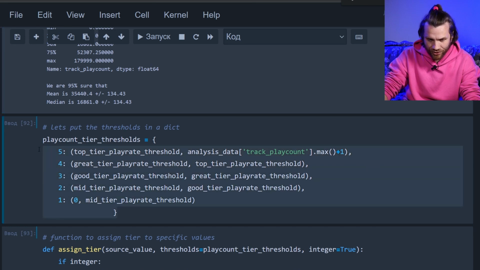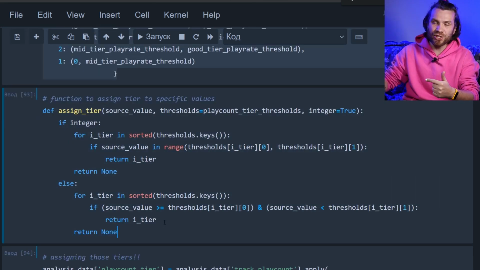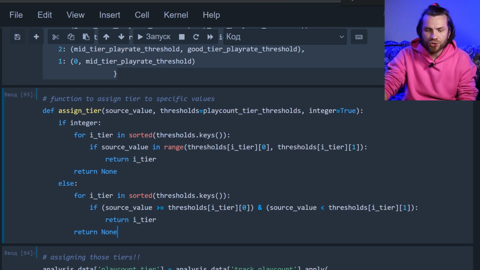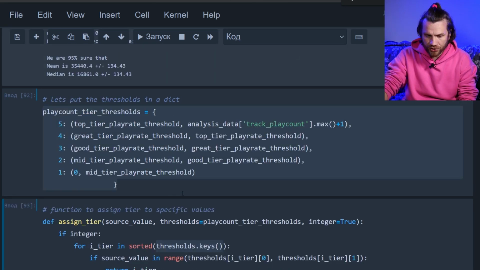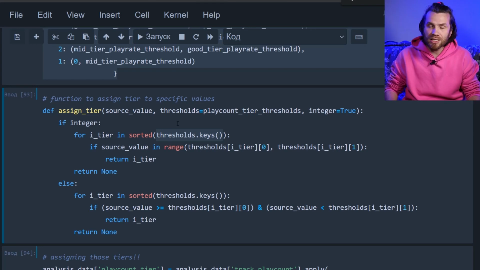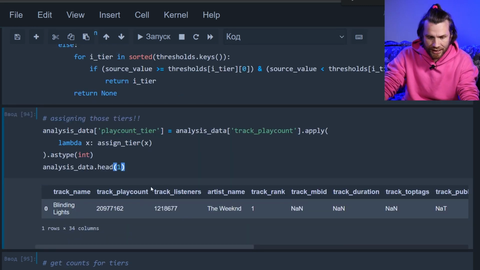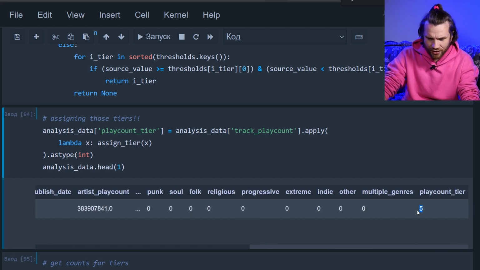Now we assign those tiers, put them in a dictionary, write a function to assign tiers to each track. The function will iterate through all of the 5 tiers and see if the track's play rate is within the tier. And if it is, it'll assign the number. If not, it'll go to the next tier until it reaches the tier it falls into. So we do that, assign data, and see what happened. Weeknd, 20 million plays, got tier 5 for sure.